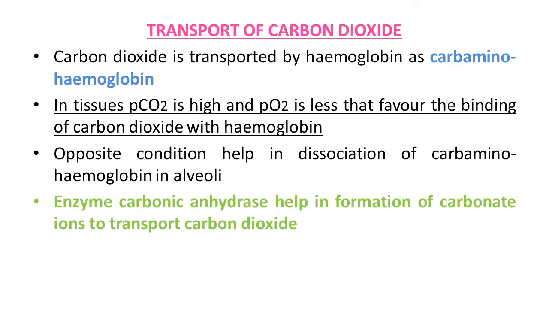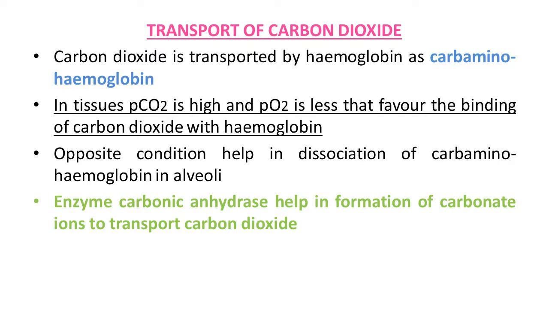Every 100 ml of deoxygenated blood delivers approximately 4 ml of carbon dioxide to the alveoli. This statement is very important to understand. Every 100 ml of deoxygenated blood delivers approximately 4 ml of carbon dioxide to the alveoli. So in the human body, through this mechanism, the transportation of carbon dioxide takes place.